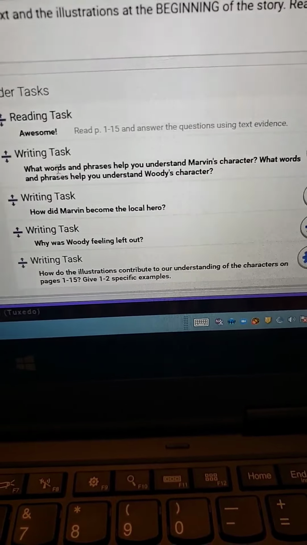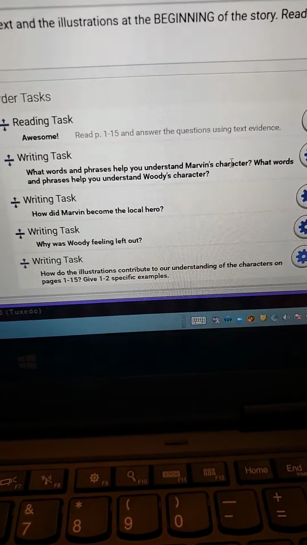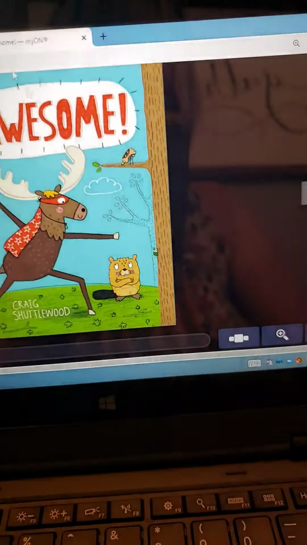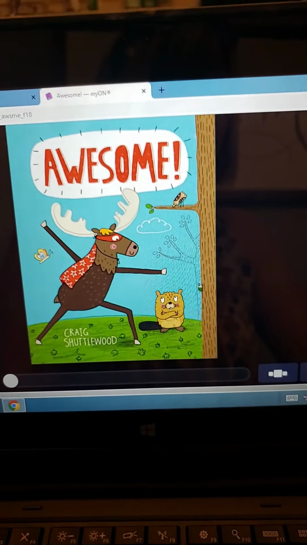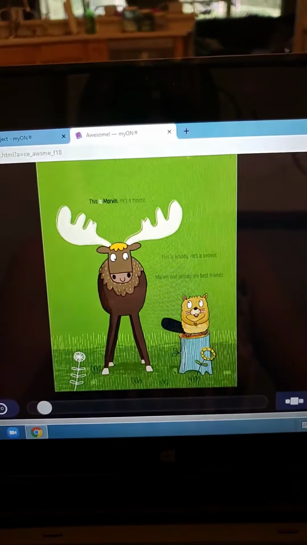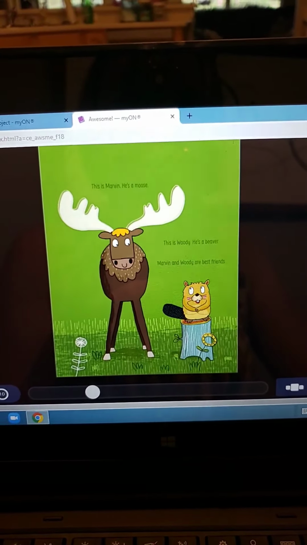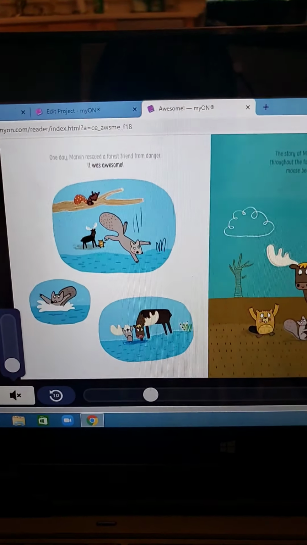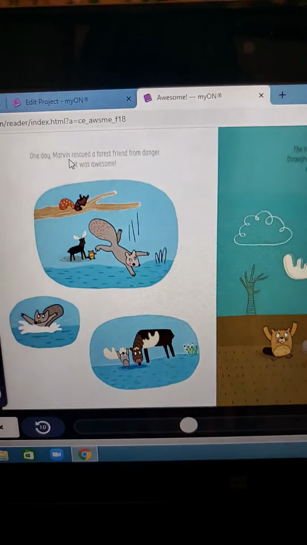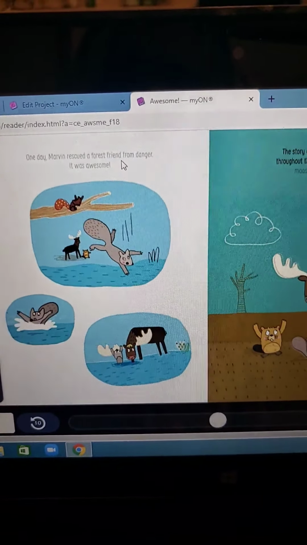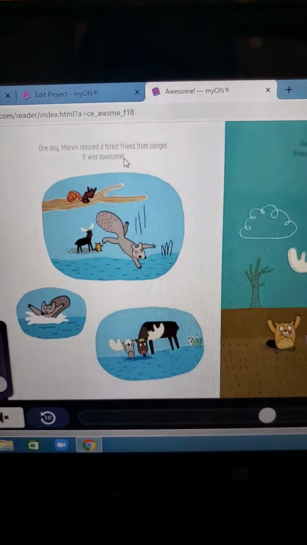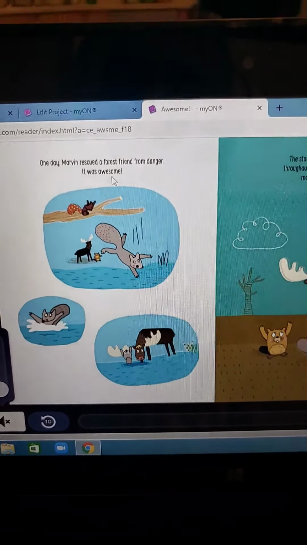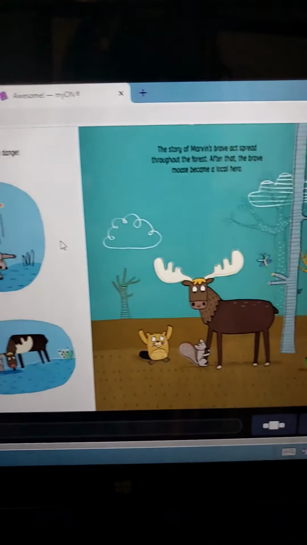The first question is, what words and phrases help you understand Marvin's character, and what words and phrases help you understand Woody's character? Well, to understand that, we need to read a little bit of the text. So we're introduced to Marvin and Woody, and we know that they're friends, but that doesn't tell us about our character. However, page 2 and 3 really tell us about Marvin. Marvin rescued a forest friend from danger. It was awesome. So on these pages, we see that he's a rescuer and he's awesome. Those are words to describe his character.